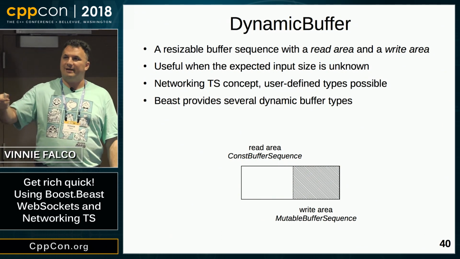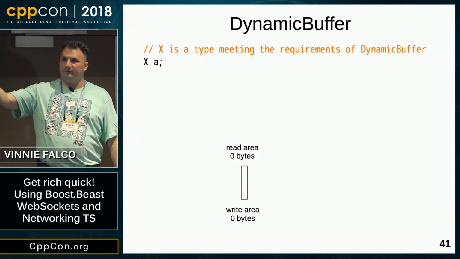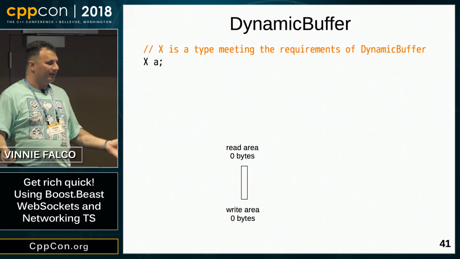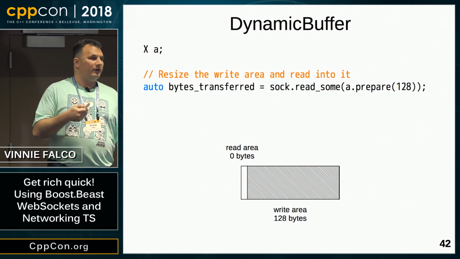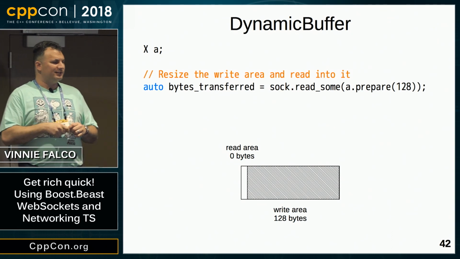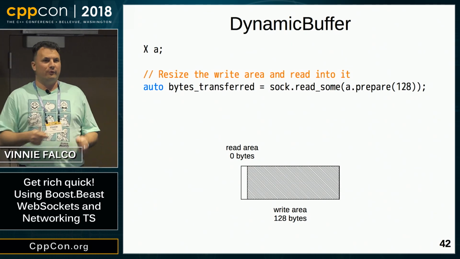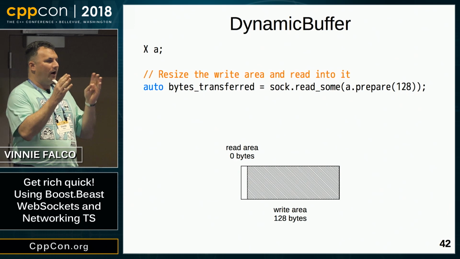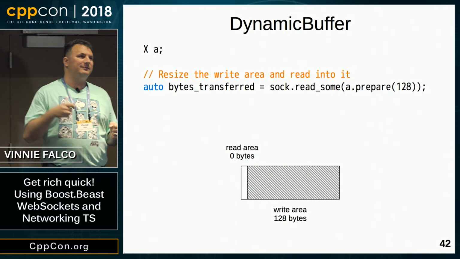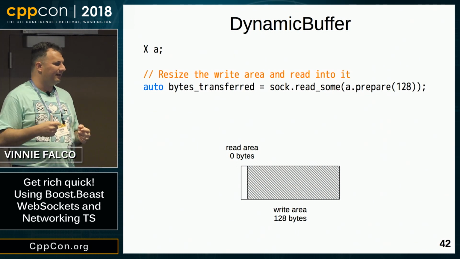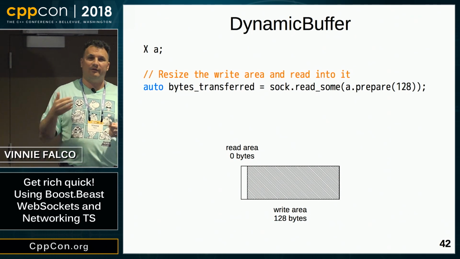I'm going to show you how these dynamic buffers work through code. So here we have a dynamic buffer called A. We're declaring it. It starts out empty. The read and the write areas are 0 bytes. So the first thing we want to do is get some bytes in there. We call a read sum function on our socket, and then you can see we're calling prepare on the dynamic buffer with the number 128. So we're resizing the write area to have 128 bytes of possible storage. And then we're calling read sum. So that read sum is going to hopefully get some bytes from the socket and put it in that write area. And then the number of bytes that it was able to actually acquire is going to be returned.